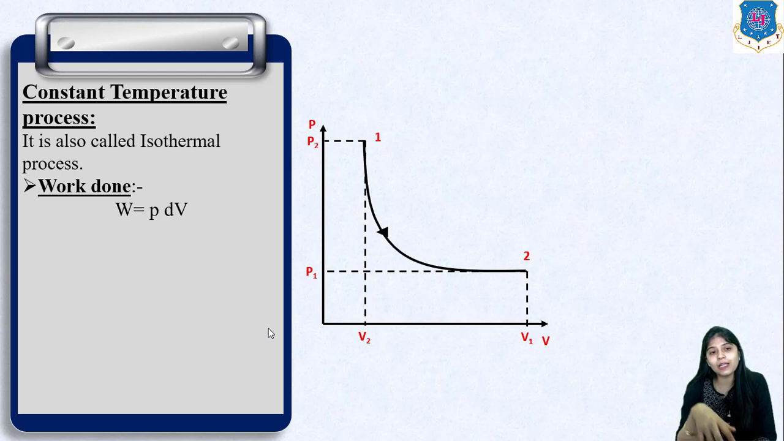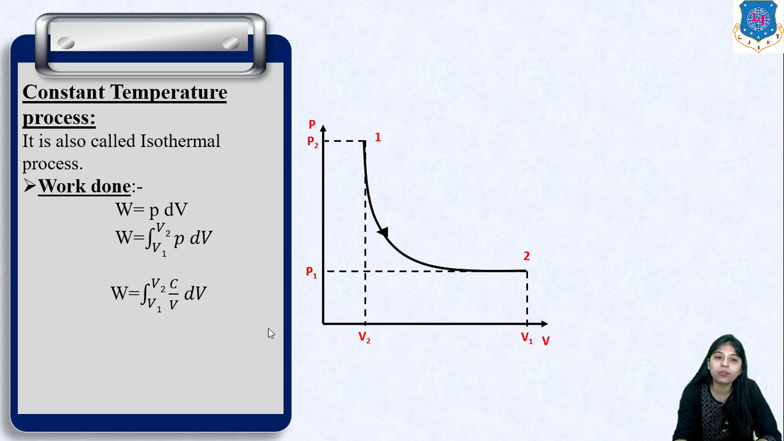So let us start with the work done. As you can see in this diagram, at point 1 and point 2, point 1 will be the initial condition P1 V1, and at point 2 there will be the final condition P2 V2. So we can start with the work done, W is equal to P dV. Again if we integrate it with respect to volume from V1 to V2, we'll get the integral from V1 to V2 of P dV.